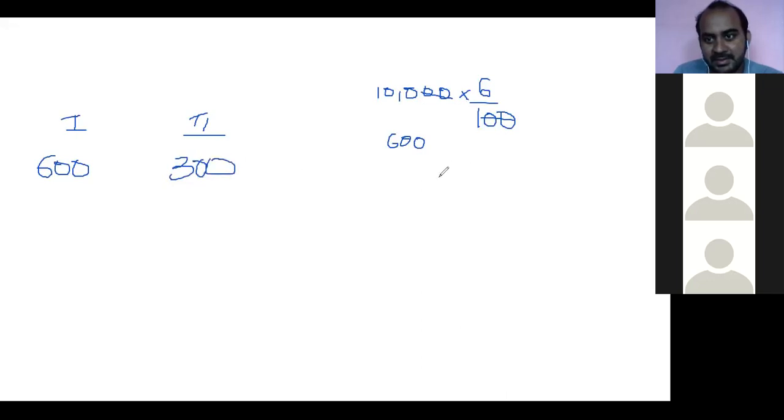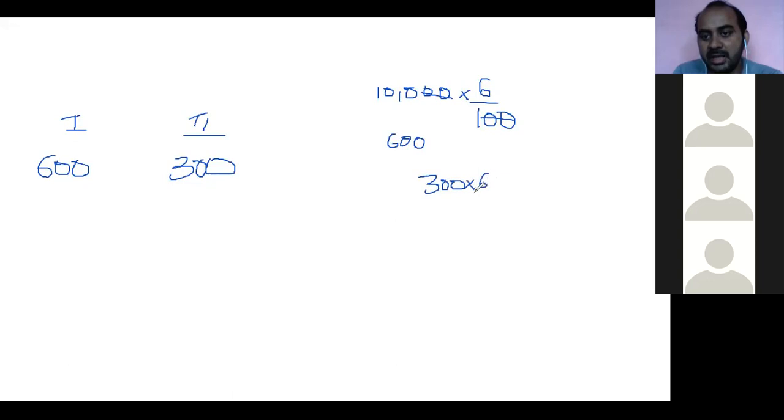Since it is 1.5 years, not 2 years, I divided with 2 and got 318. That is for half year. One year we got 600, half year I got 318. I added both and got 918.